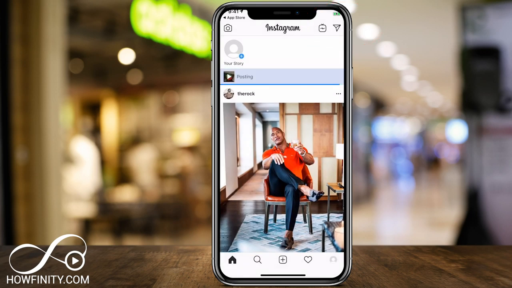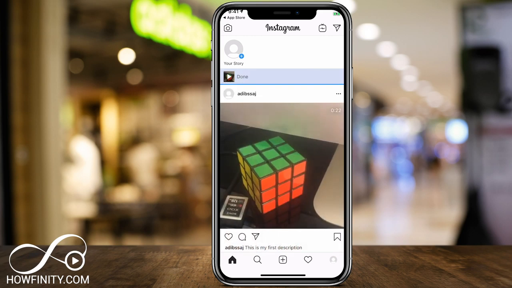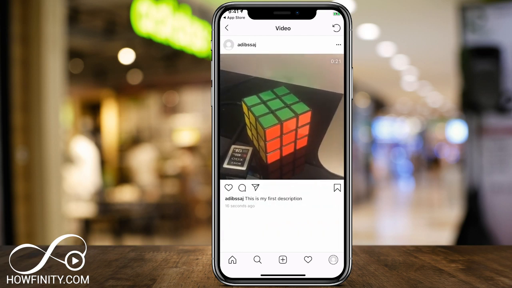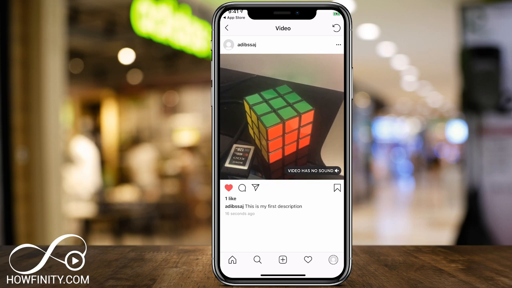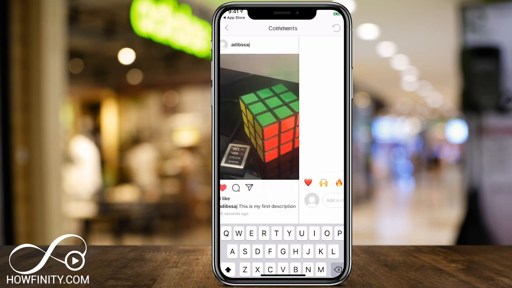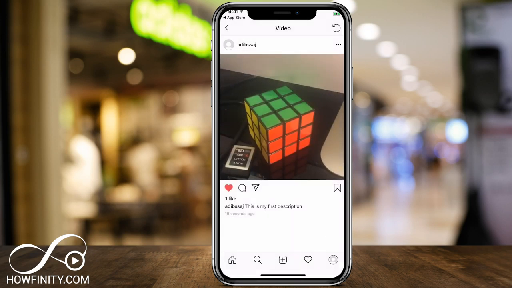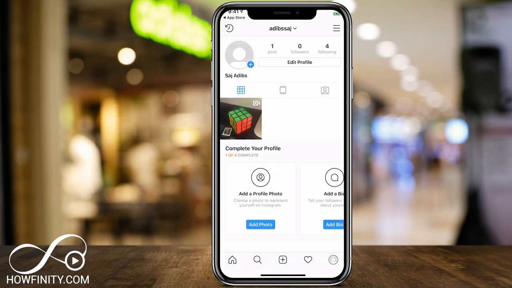And as you can see, it's going to take a second to post depending on your internet connection and what you're posting. And now from the homepage, if I jump into my profile right here, let me go there and you could see I have my first video. So other people could click that video or see it on their feed, double click it, and it will give it that heart. You see, I have 1 like now. Again, they could press the bubble icon to leave a comment, and they could press this icon to send it to other people, the airplane icon. So it's that simple to add a photo or video to your profile.